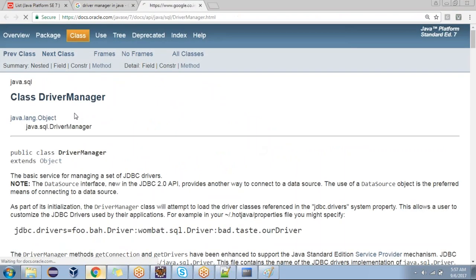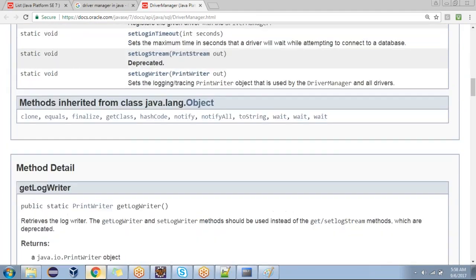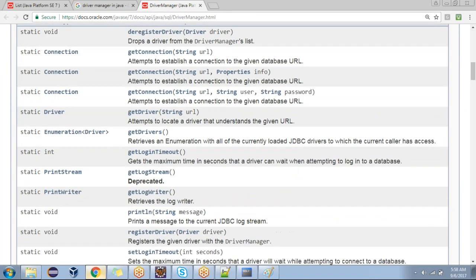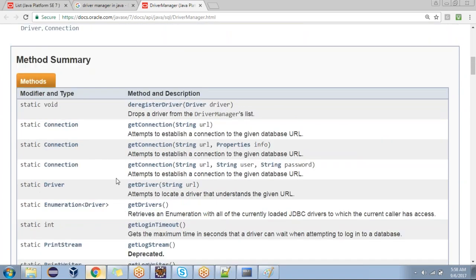One connection object. Now, DriverManager, what is DriverManager? A class. Which package? Java.sql. Come down. Here are the methods. Where is getConnection? How many parameters is it taking? Three. Is it a static method? Yes, sir. So can I call it with respect to the class name? Yes. What is it going to return?